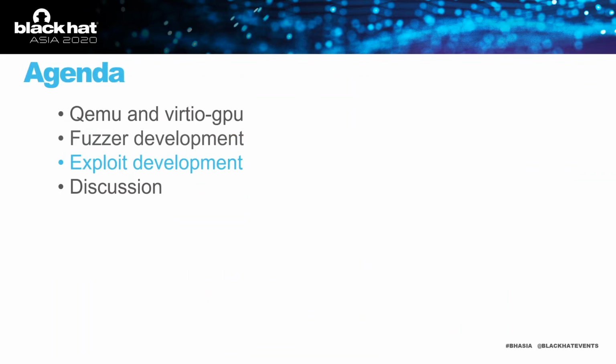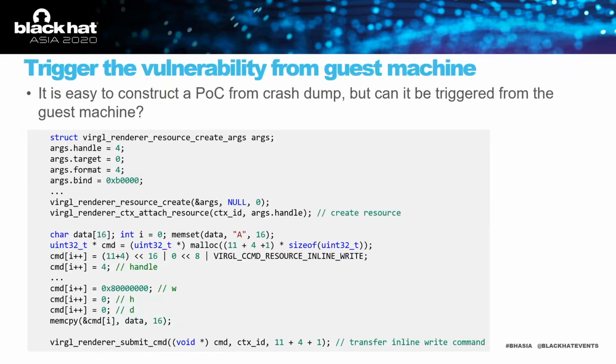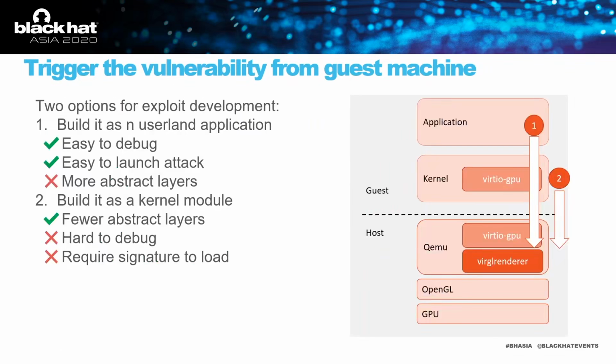Let's talk about the exploit development. Another advantage of using libprotobuf-mutator is that you can easily dump the arguments that lead to a crash, and we can construct a POC from the crash dump easily. Just fill in the arguments and invoke the aforementioned API, and that is enough.